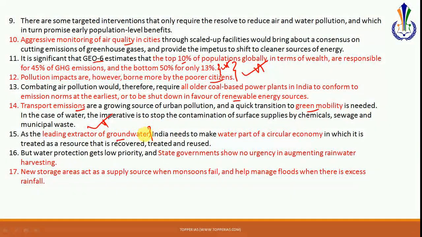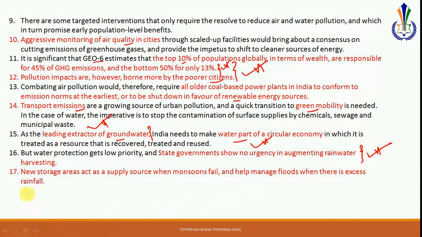India's groundwater is not only being over-extracted, it is also getting polluted because of the metals that are there in the soil itself. They are getting dissolved in the groundwater. So this is resulting in pollution of the groundwater, and it has several health impacts also. That is what is important. It has been suggested that water should also be a part of the circular economy, which means that water should also be recycled. Next, what has been discussed here is that the state governments are not showing any urgency to augment rainwater harvesting, which should be done as a priority.